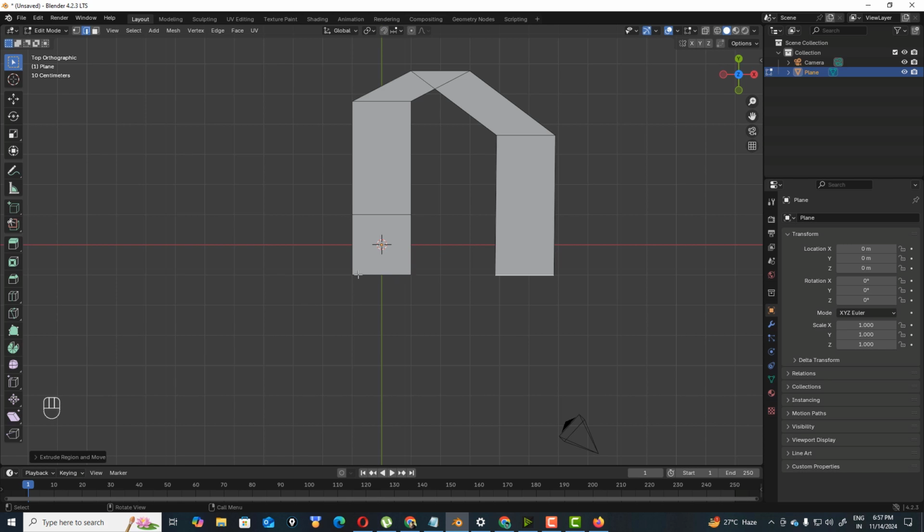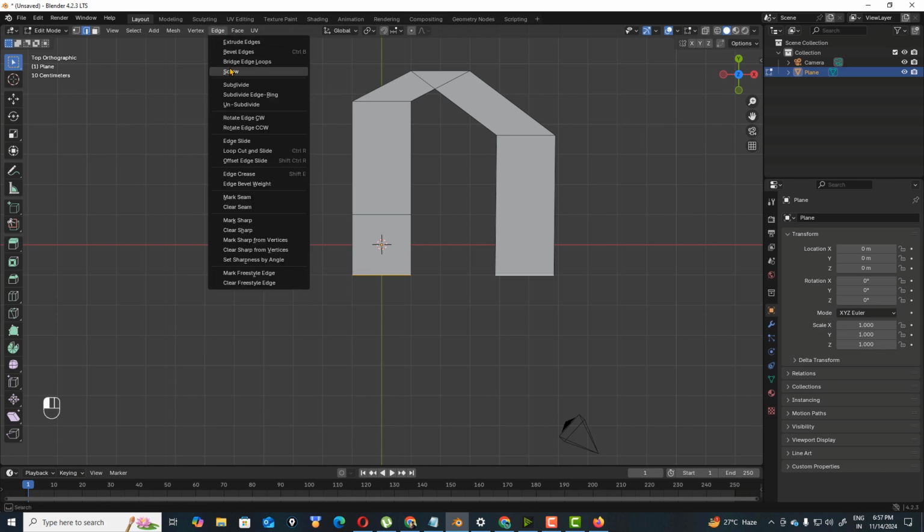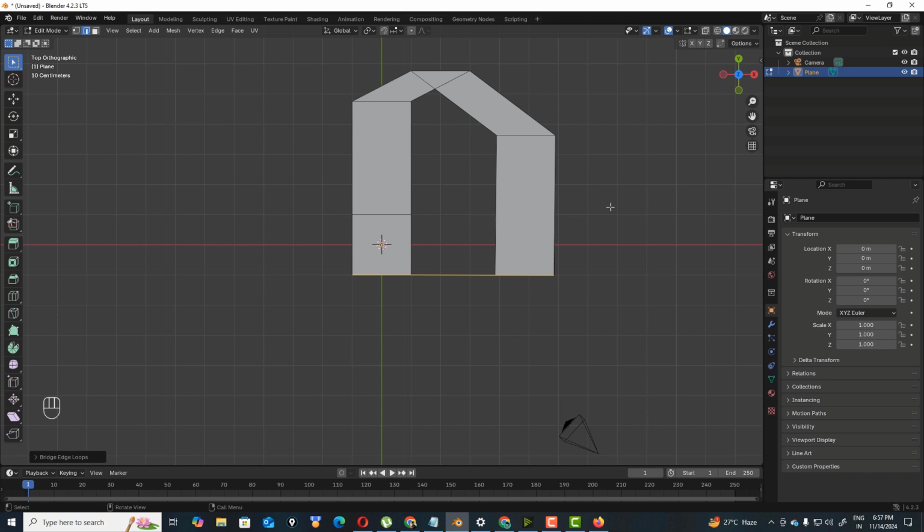Now if you want to join these two edges, how can we do this? Let's go to Edge, and here is the option Bridge Edge Loops. If you hit here, that actually bridges the loops. I'm just pressing Control Z.